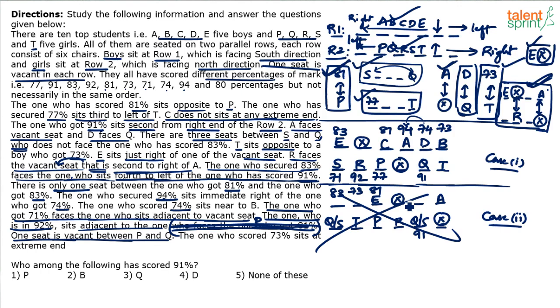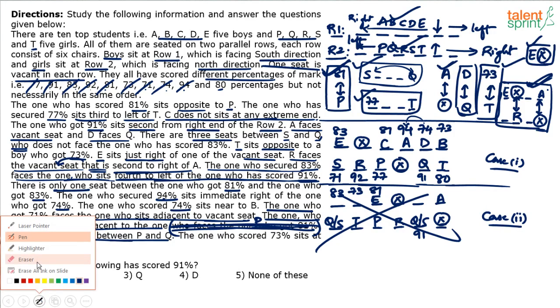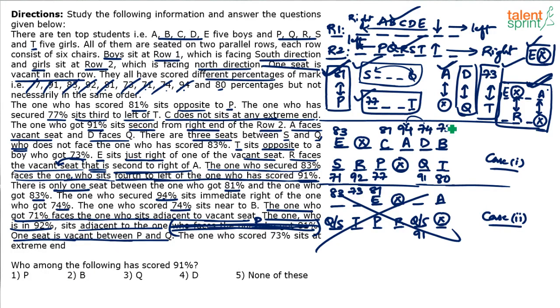Done. Only one percentage is left out. All the others are done. Which percentage is left out? 83, 81, 94, 74, 73 are done. In the bottom row, 71 is done, 92, 77, 91, 92, 70. What is left out? 80 is left out. 80 has to come here. Yeah, done. I think the arrangement is already done. There's a lot of data left out, but we have already finished the arrangement. This is the final arrangement.